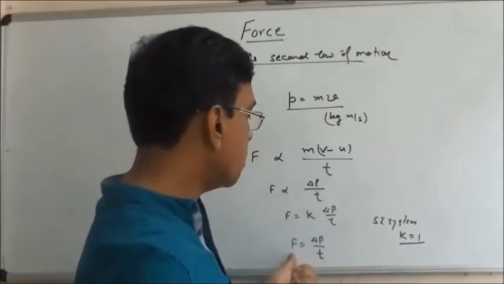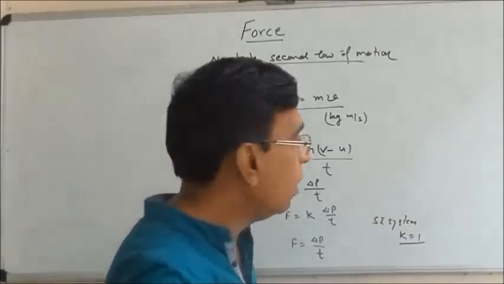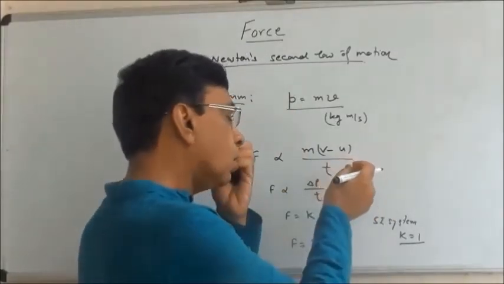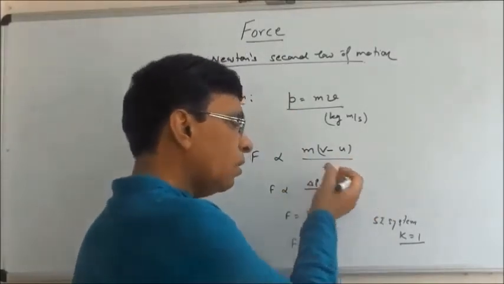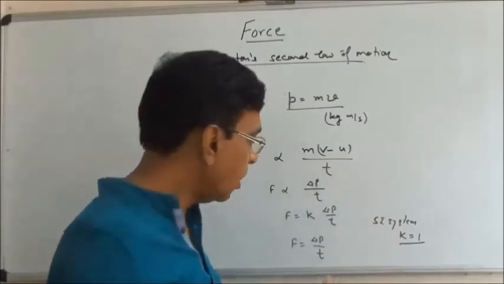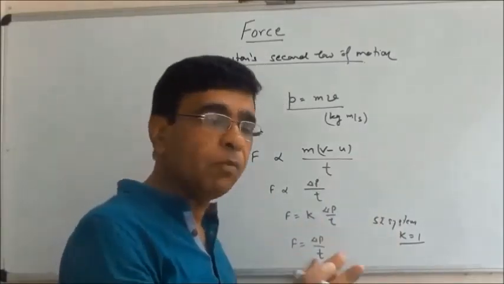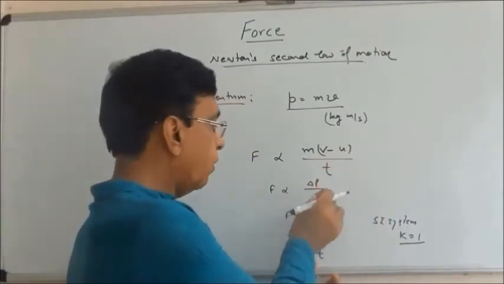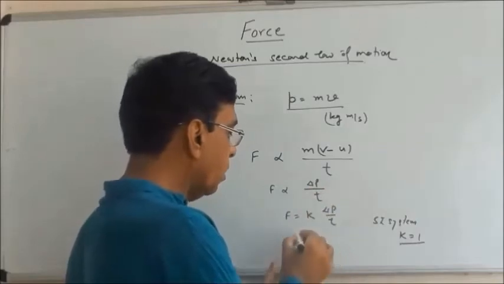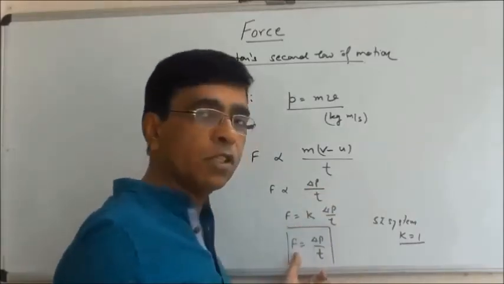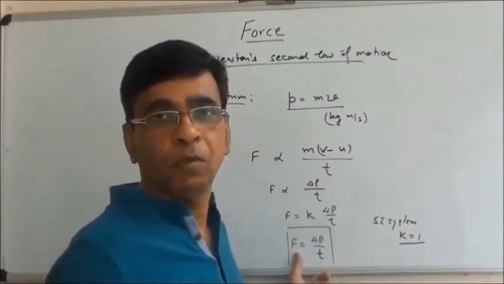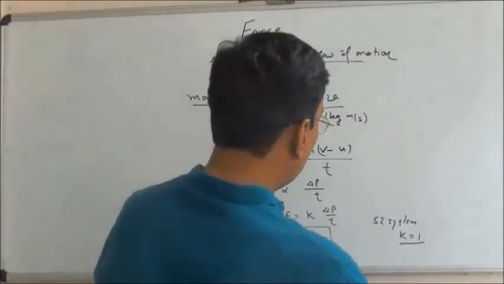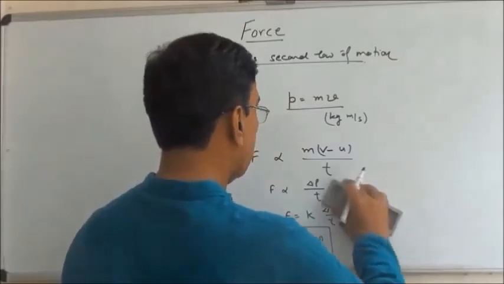So we can define force as the rate of change of momentum. We can also write it with delta T. That is the same actually. I am taking T as the time in which the momentum changes by delta P. Even if we write it as delta T or T, it doesn't matter. Just keep in mind that force is the rate of change of momentum, change in momentum upon the time in which the momentum is changed.